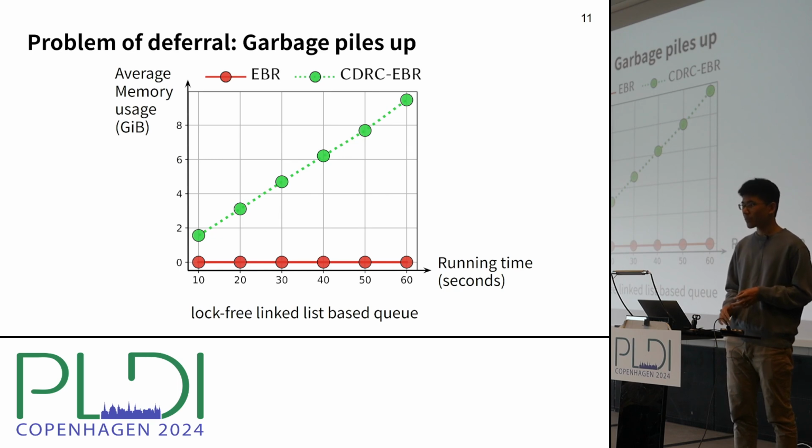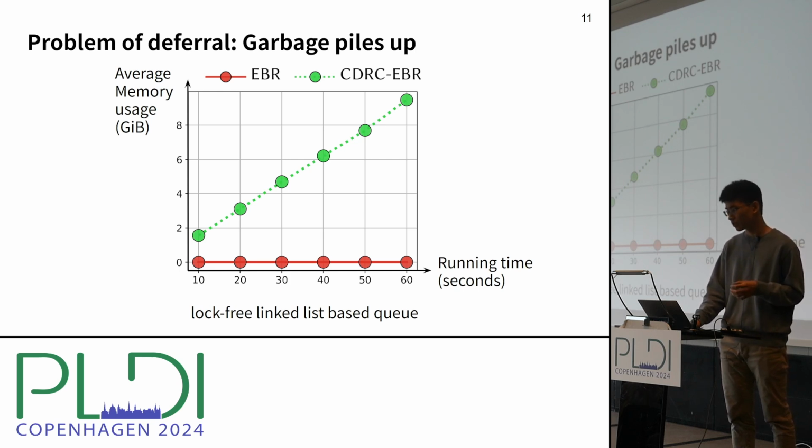Deferred RC is fast and convenient, but when using it, garbage objects can pile up and it can result in huge memory usage. This data from our benchmark for the log-free queue using CDRC shows that the memory usage can keep growing over time, while on the other hand, the memory usage of the EBR version is stable.